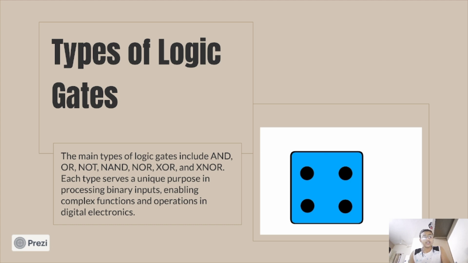Types of logic gates. The main types of logic gates include AND gate, OR gate, NOT gate, NAND, NOR, XOR, and XNOR gate. Each type serves a unique purpose in processing binary inputs, enabling complex functions and operations in digital electronics.